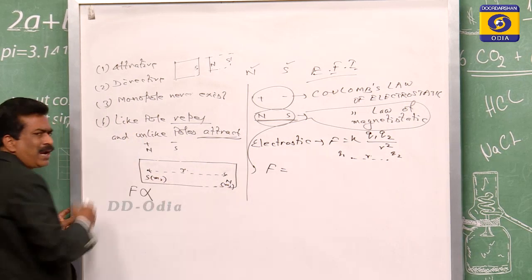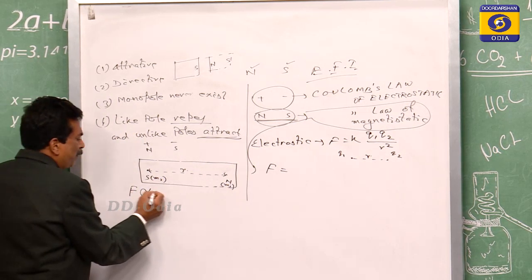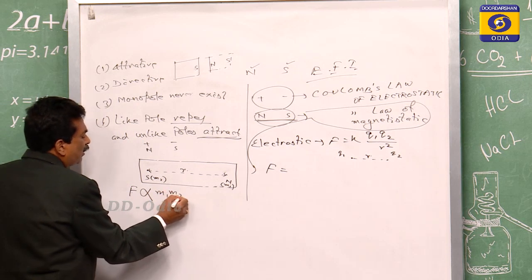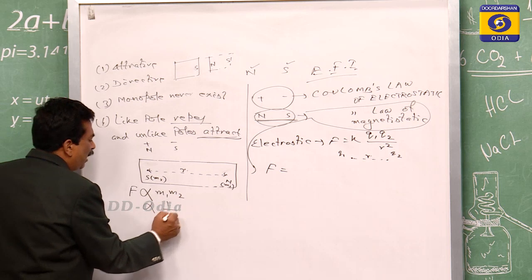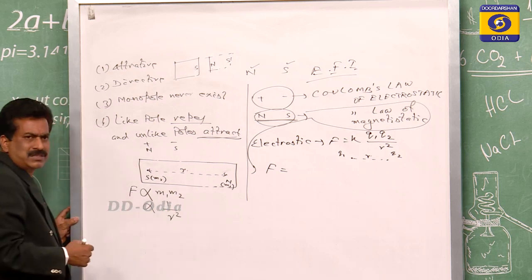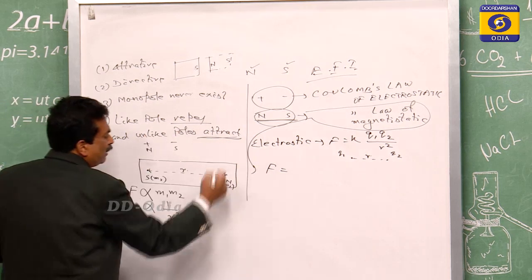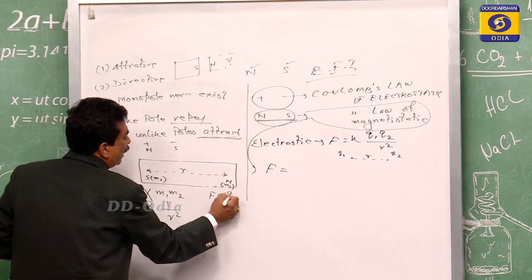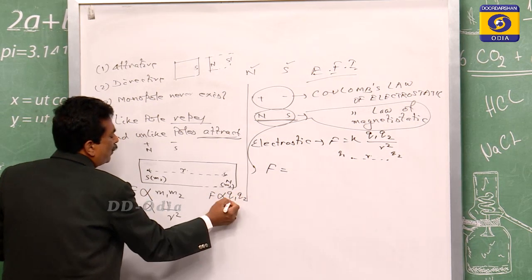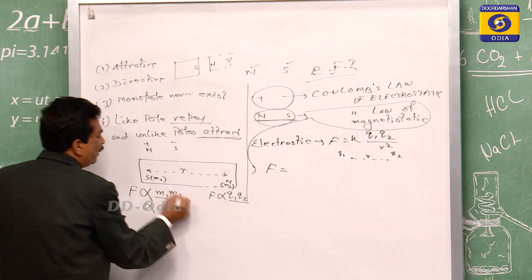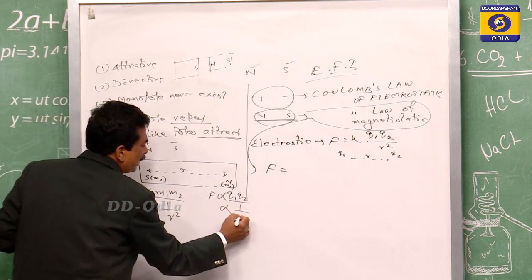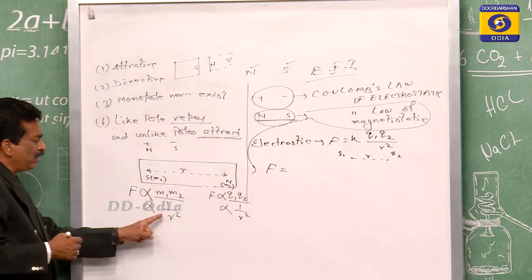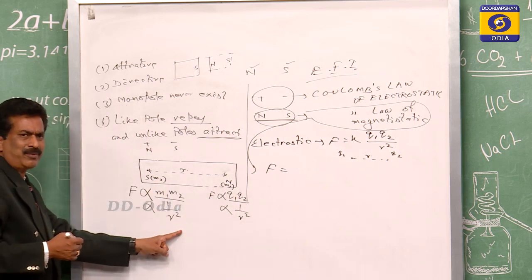If it is M1 and M2, then F is proportional to the product of the two, and inversely proportional to the square of the distance. For electrostatics, F is proportional to Q1 Q2, the product of charges, and here the product of pole strengths, and inversely proportional to 1 by r square. Here also inversely proportional to 1 by r square.